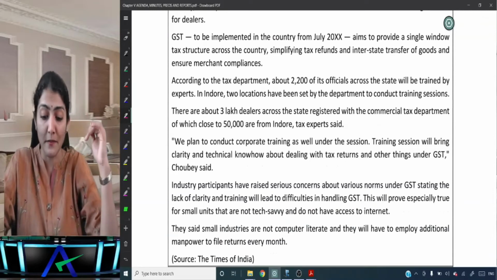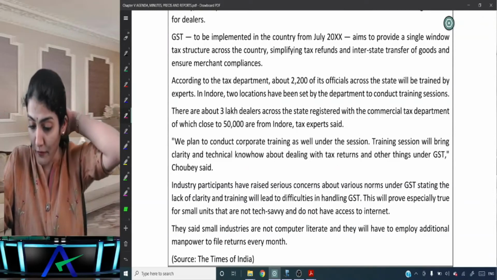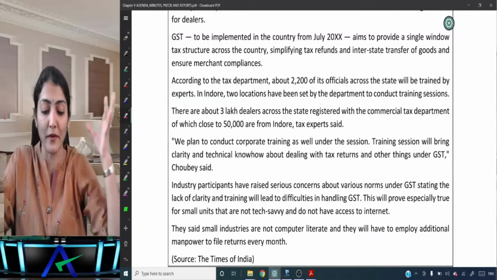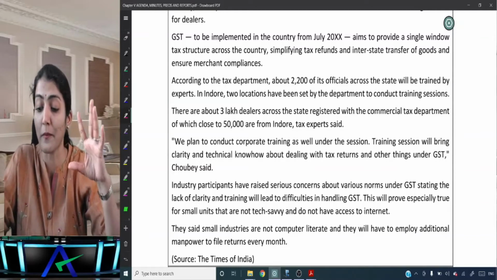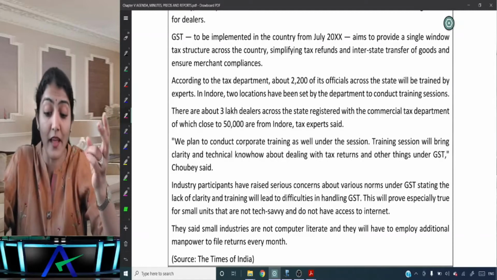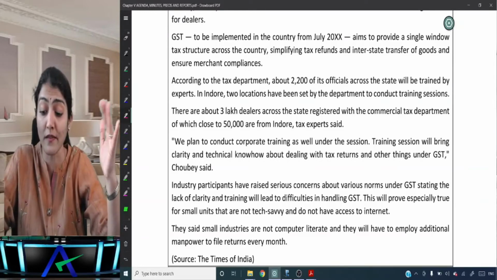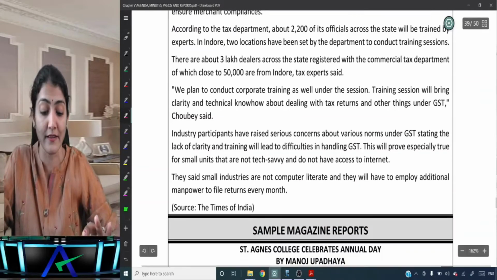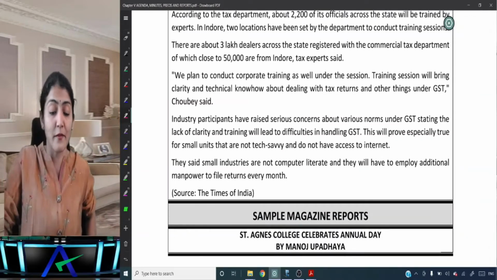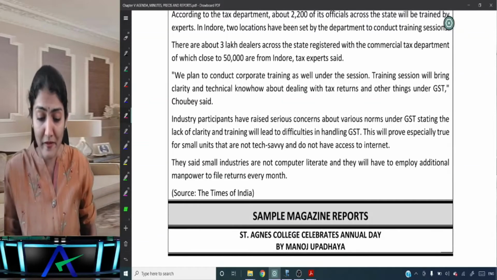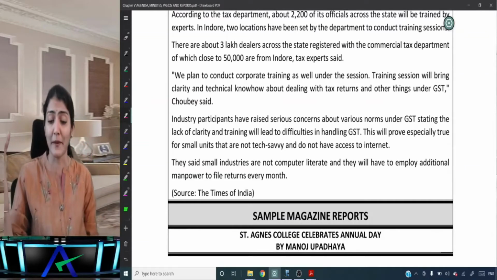According to the tax department, about 2,200 officials across the state will be trained by experts. In Indore, 2 locations have been set by the department to conduct the training session. There are about 3 lakh dealers across the state registered with the Commercial Tax Department, of which close to 50,000 are from Indore, tax experts said, because Indore is again a major commercial hub in Madhya Pradesh.